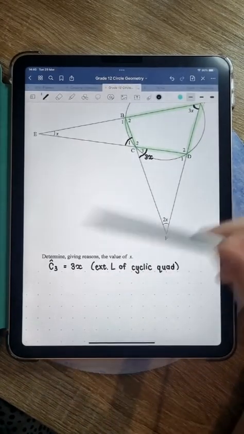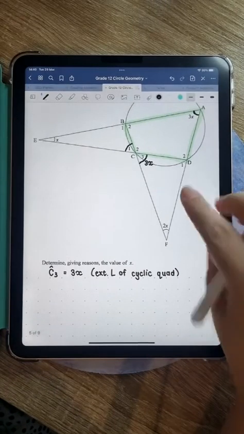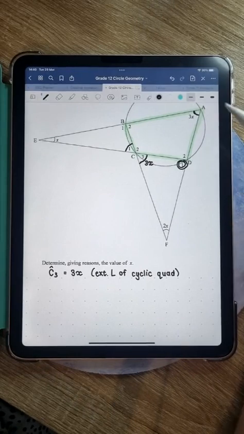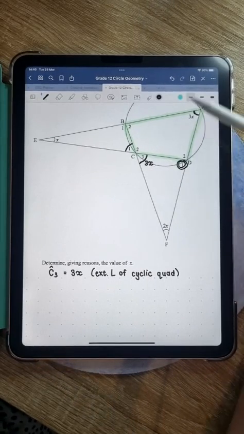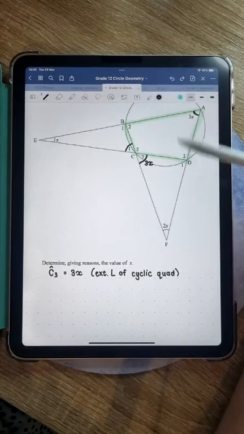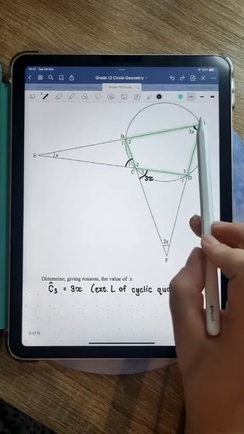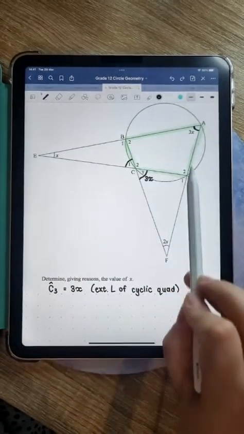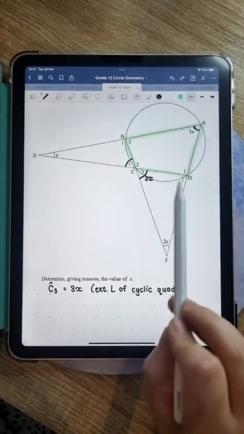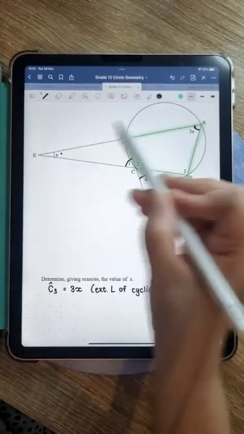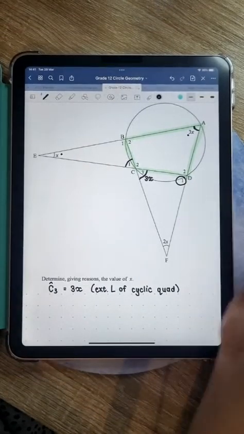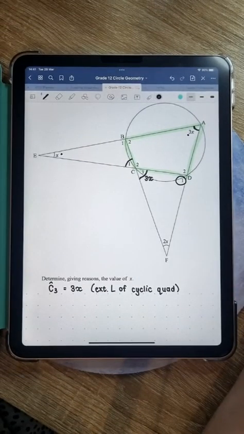So C3 is 3x because of exterior angle of a cyclic quad. So now I'm saying we have that angle, we have 2x. If I can find D1, then I can say 3x plus 2x plus whatever D1 is will equal to 180 degrees. All right, now guys, let's look at D1. I want us to look at this big triangle here. Triangle ADE. All right, let's all look at triangle ADE. Do we notice that we have the two interior angles of this triangle, and D1 is the exterior angle of that triangle, right?